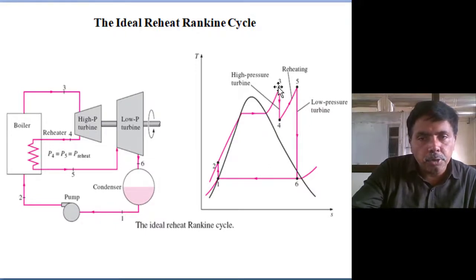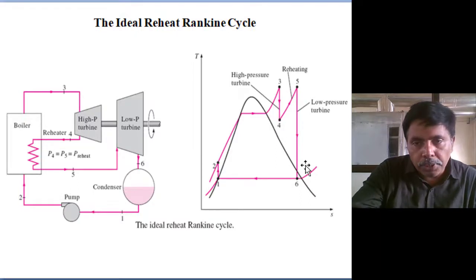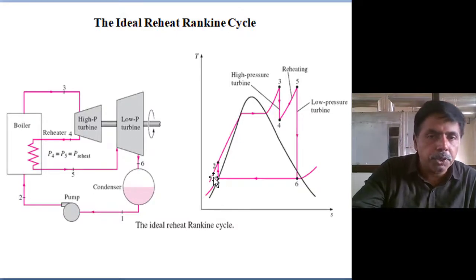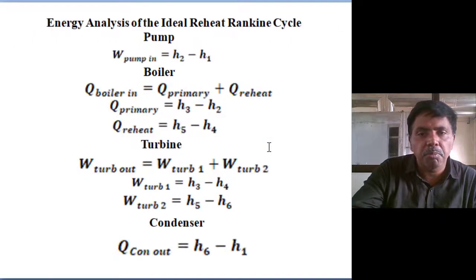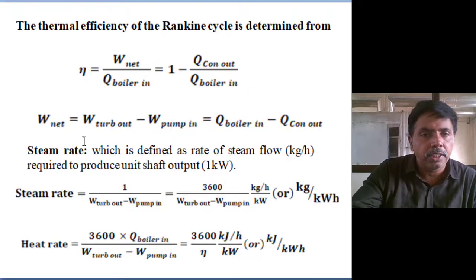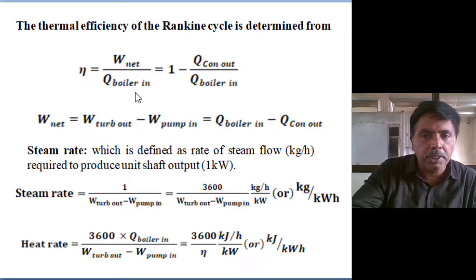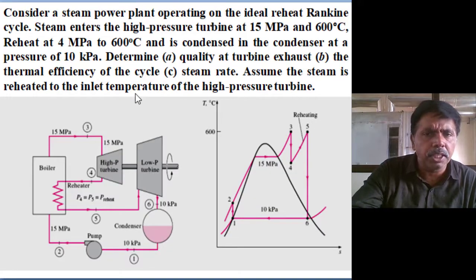Like the turbine also, the high pressure turbine work output is H3 minus H4, and the low pressure turbine work output is H5 minus H6. You add both, you will get the turbine output. The pump work input is the same. So we will solve the same energy balance equation. Then net work output, we will calculate the efficiency as net work output by heat supply only. Same method, I am not repeating.